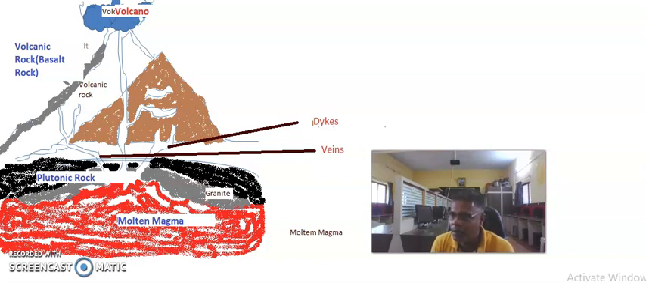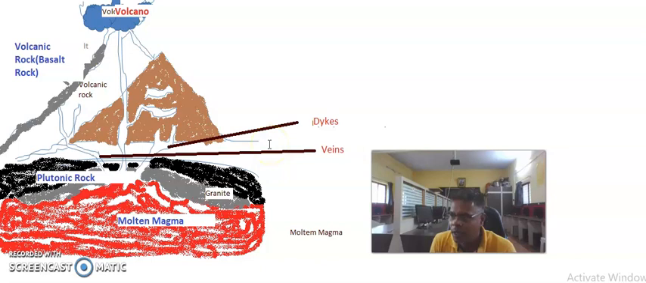The igneous rocks are also classified into two groups. First, the plutonic rocks. These rocks are formed by the slow cooling of molten magma deep in the earth's crust, for example granite. These rocks are consolidated in vertical cracks and form wall-like structures, which in the diagram we see as dikes.